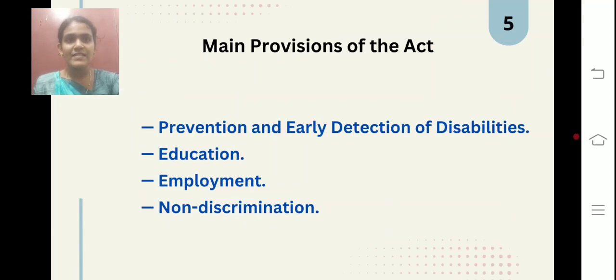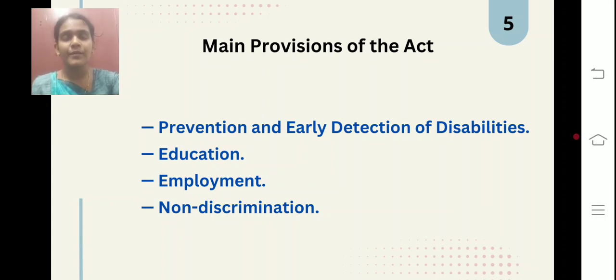The main provision of this act is prevention and early detection of disability. Some disabilities are able to be cured, so prevention and early detection help. The next one is education: this act provides education for children and persons with disabilities. Employment: they are able to give employment opportunities to the persons, with no discrimination.